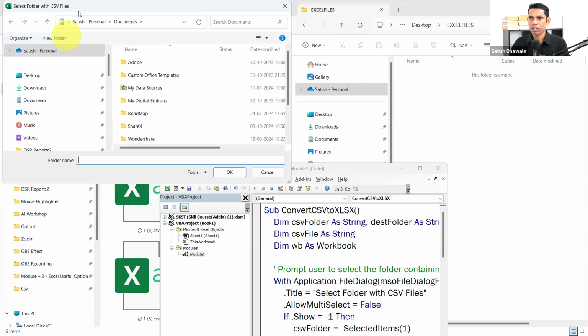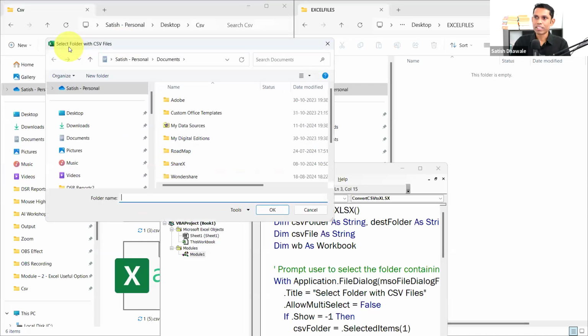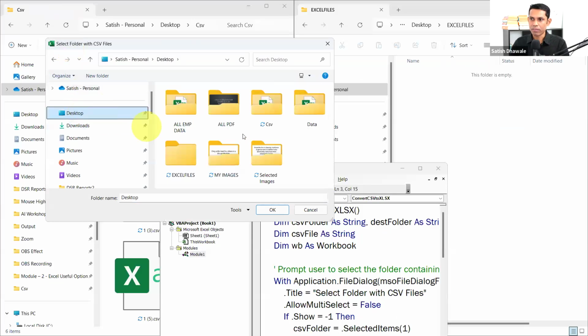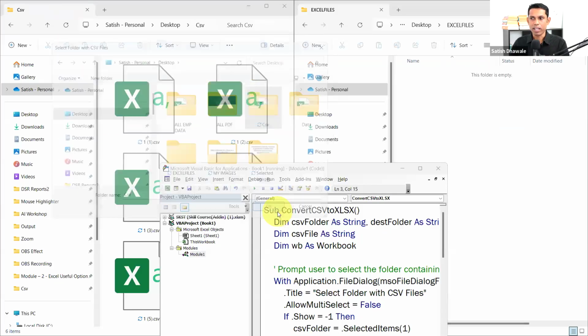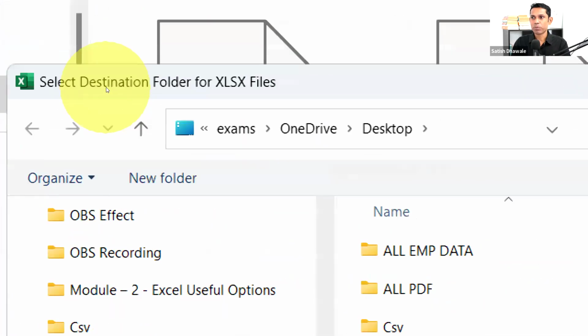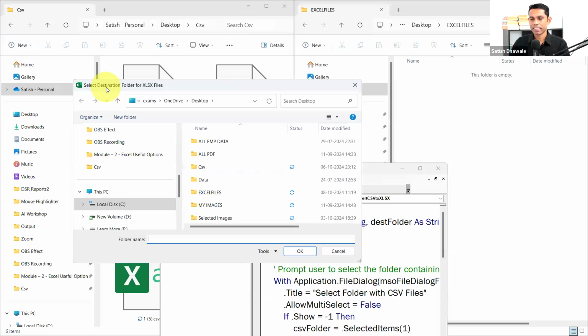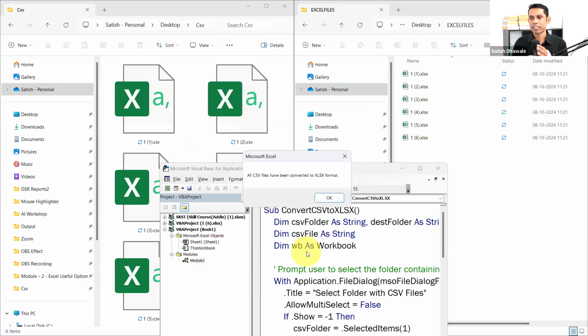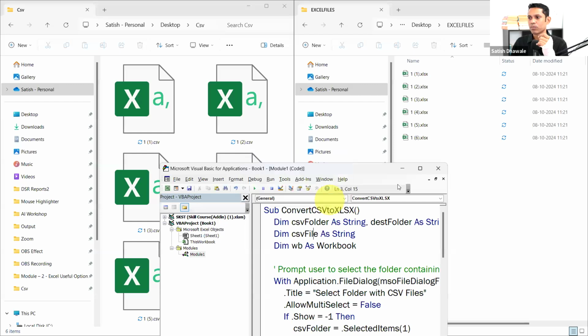Once you click on this arrow, it will ask you to select a folder with CSV files. Look at the title there. I'm going to select my folder, which is available on the desktop. Now it will ask you for another location: select destination folder for XLSX file. My destination is again on the desktop, same location, but the folder name is different, that is Excel files. And boom, it is converting. Look at there, some sort of animation is going on. All CSV files have been converted into proper XLSX format.